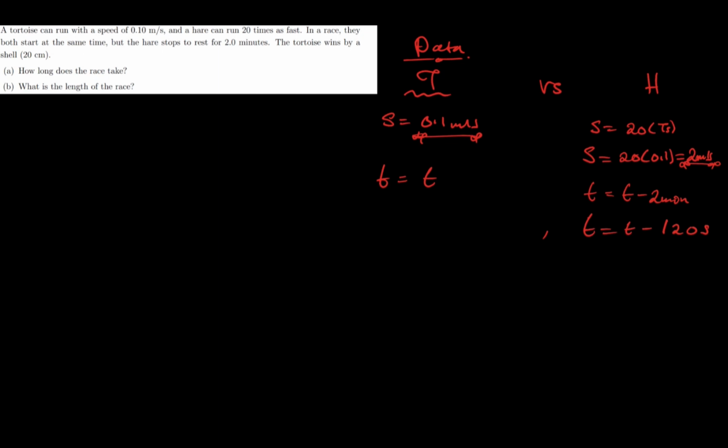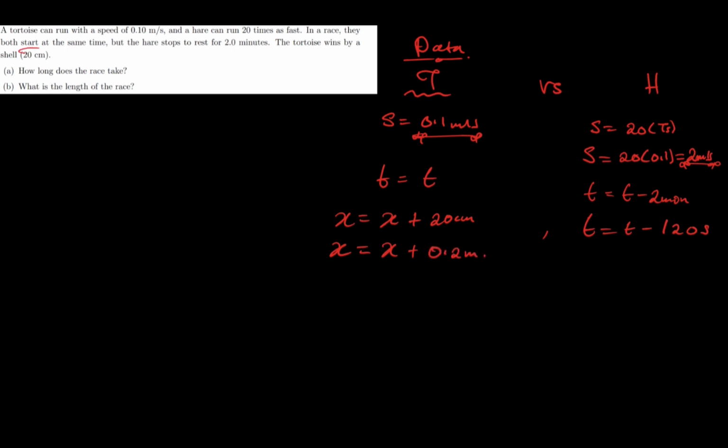And I've been told that the tortoise wins by a shell of 20 centimeters, so that's basically the distance. So the distance of the tortoise is x plus the shell, which is 20 centimeters. Now, we don't really use centimeters, we use meters, so we convert that by dividing by 100. So x plus 20 divided by 100 gives us 0.2 meters.